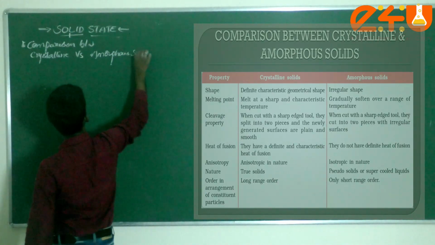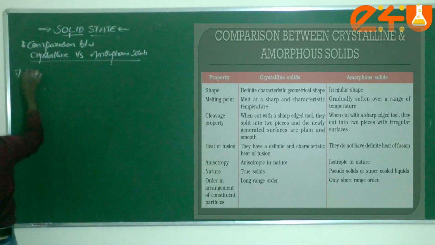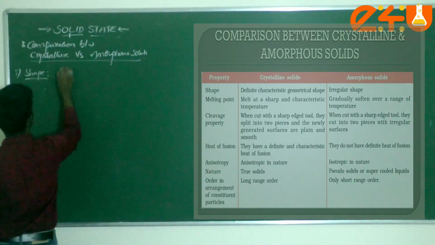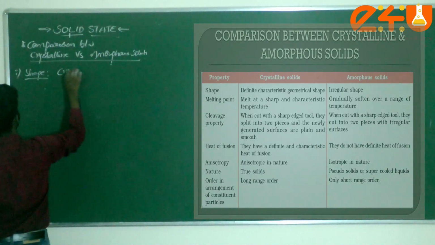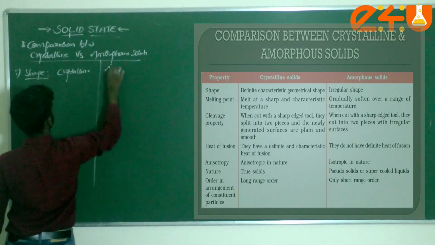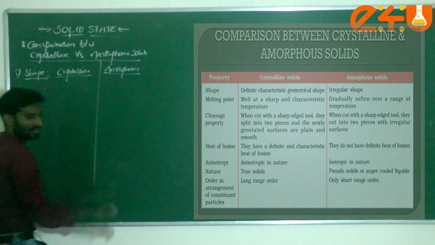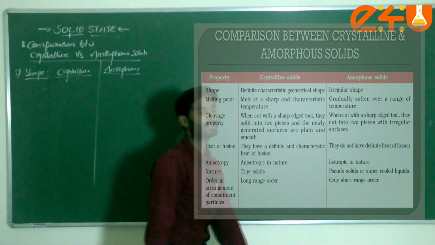Crystalline versus amorphous solids. Just check it here. First of all, point number 1, dear students, is shape. Now I can take it: this is crystalline, this is amorphous. The first point given in the slide is shape.